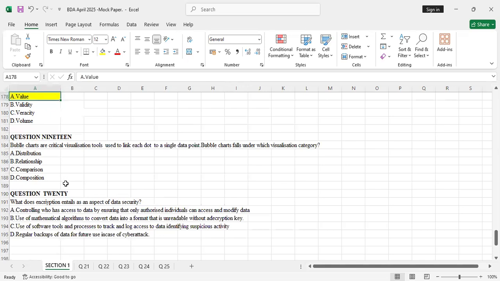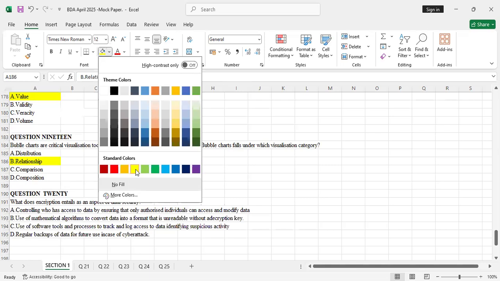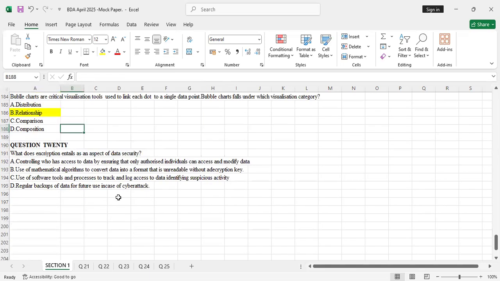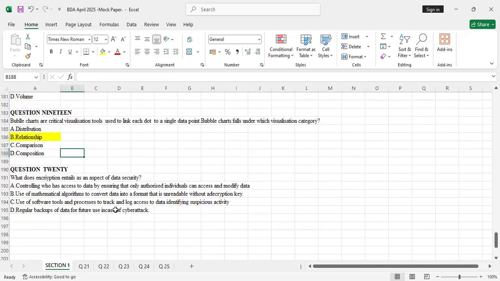So bubble charts are critical visualization tools. I'm just asking, where do bubble charts fall? So bubble charts are relationship. Yeah, those are relational tools. So relationship. Question 20, the last question.